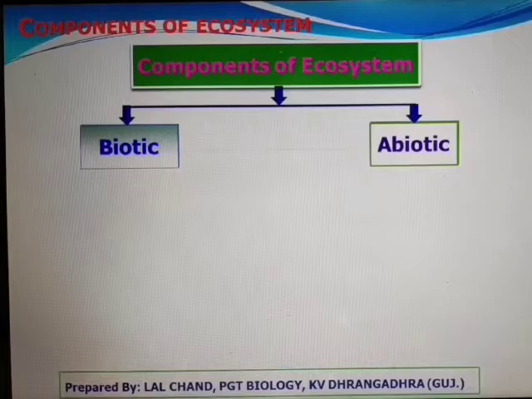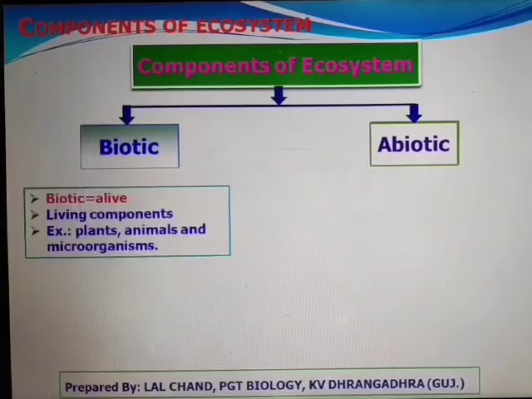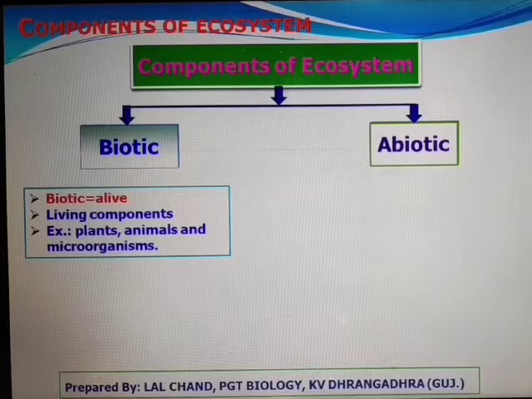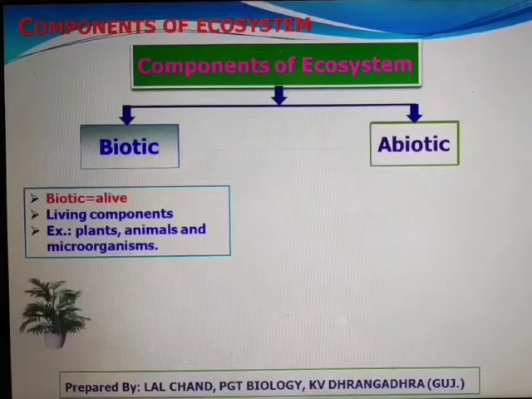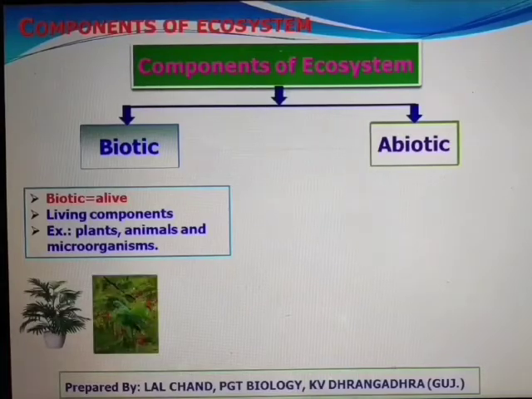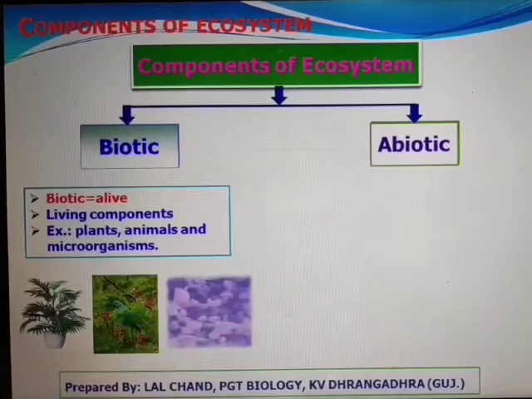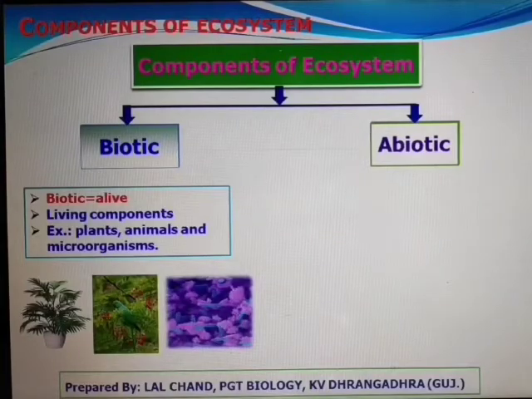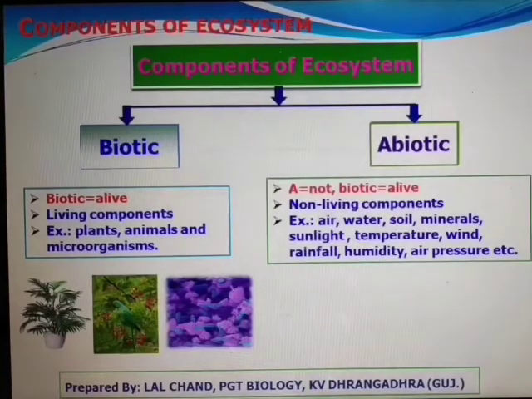On the basis of living status, components of ecosystem can be divided into two groups. First, biotic components, and second, abiotic components. The word biotic means alive. So, biotic components include living components. For example, plants, animals, and microorganisms. In abiotic components, A means not, biotic means alive.